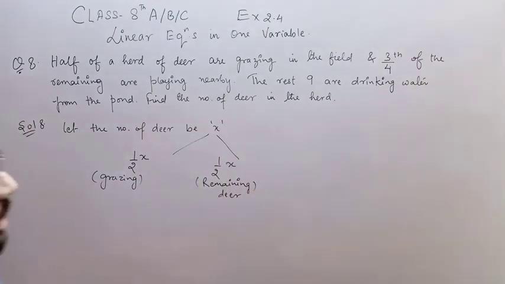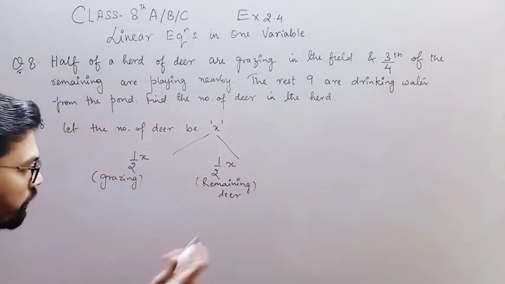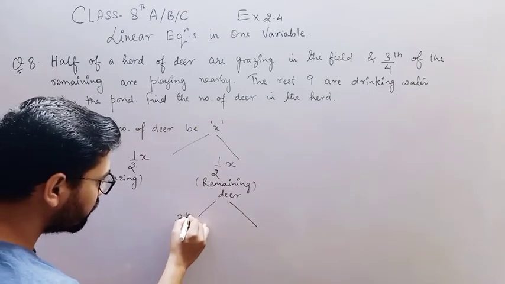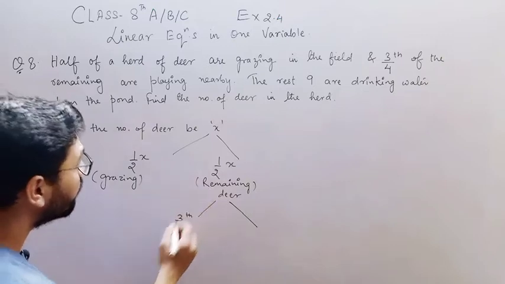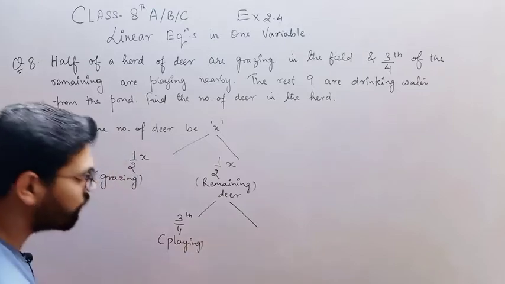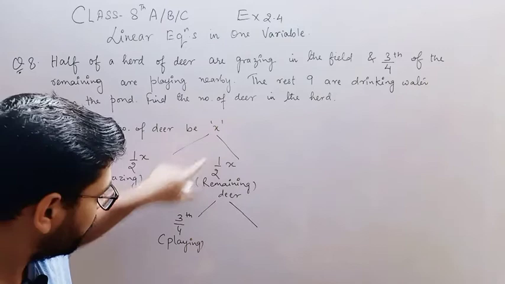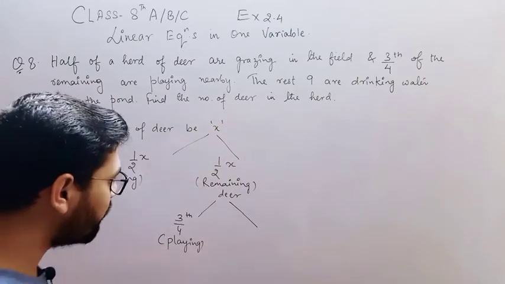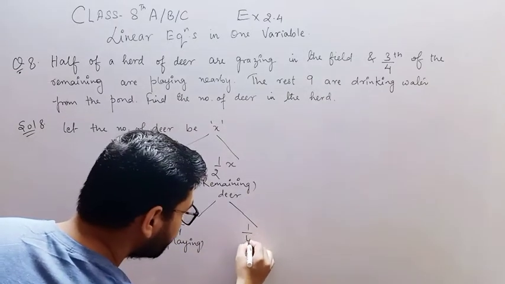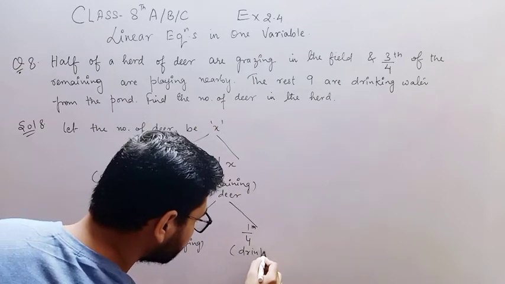Now 3/4 of the remaining, that means 3/4 of this remaining, were playing. Beta, if half of x is the total for this 3/4, then the remaining, the deer who are drinking water, will be 1/4 of total. So these are the drinking.